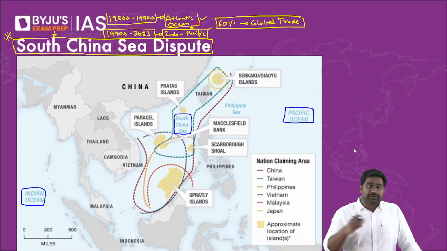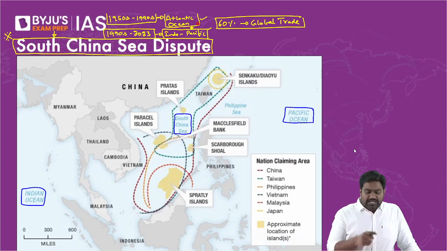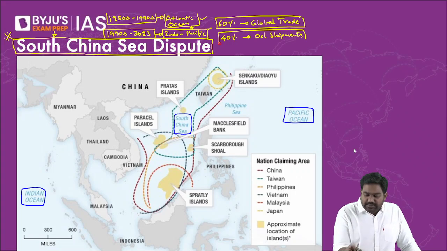So you see this shift from the Atlantic towards the Indo-Pacific with regard to the focus on the global economy and global geopolitics. So the importance of the Indo-Pacific has increased year by year, and the South China Sea sits right at the heart. A large part of global trade passes through this water body, and almost 40% of global oil shipments also pass through the South China Sea. So as a result, the South China Sea becomes very, very crucial.